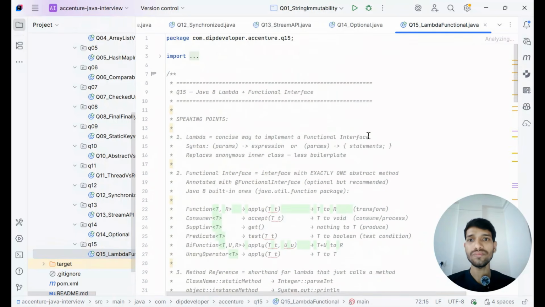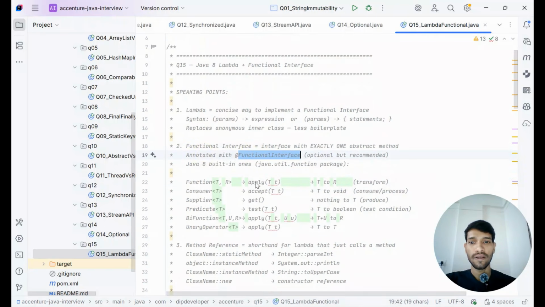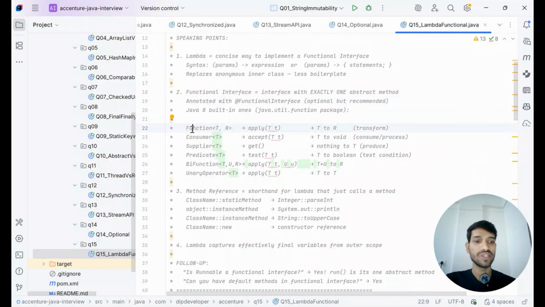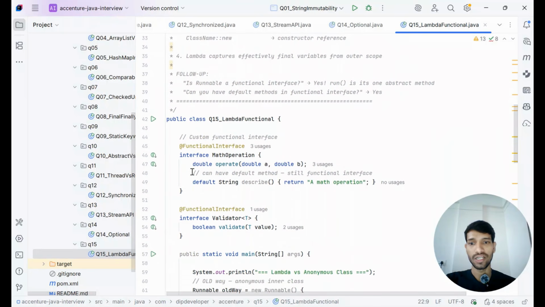The next question is on lambda functions and functional interfaces. Lambda is a way to implement a functional interface. The syntax is that we have the parameters, an arrow, and then the expression, within which we have our custom operation. A functional interface means an interface with exactly one abstract method. Annotating with @FunctionalInterface is not mandatory, but you should use the annotation. The default functional interfaces present in Java 8 are Function, Consumer, Supplier, Predicate, and different others. If you have the time, you can explore those.